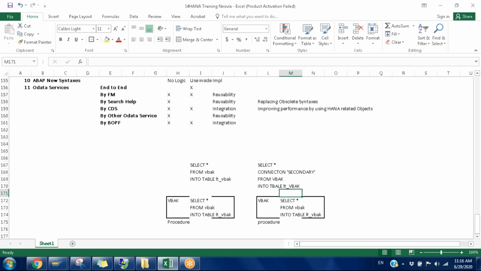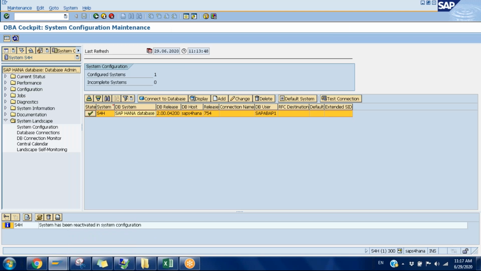While calling a CDS view, let's assume a CDS view, we need to mention select star from, instead of VBAK, I will mention some CDS view, CDS_VBAK. In this case also we should mention the connection so that it will go and execute there. If you have not mentioned it here, then it will run on the default. Similarly with AMDPs: during the calling of the AMDPs, we can mention the connection so that it will come here and execute. If you have not mentioned the connection, it will execute here. That's it. Maybe we'll see that, but we don't have a sidecar scenario in our systems. Any other system might have.